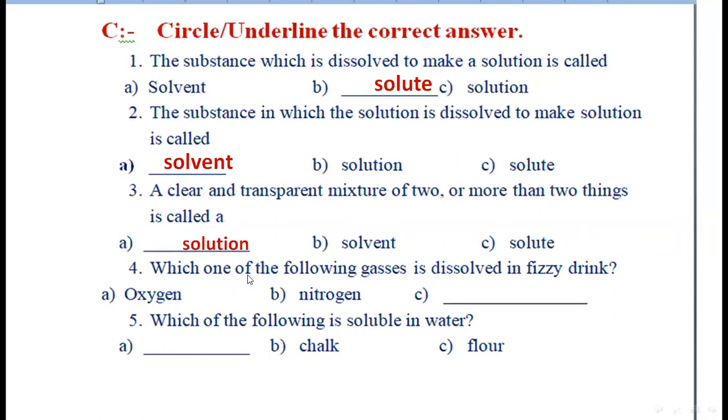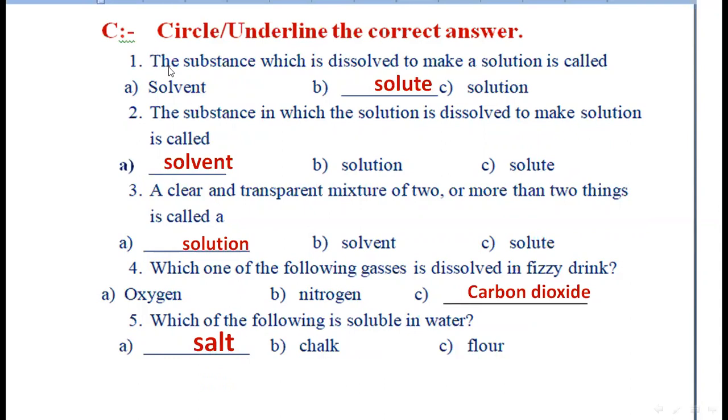Number 4. Which one of the following gases is dissolved in fizzy drink? Oxygen, nitrogen, or carbon dioxide. The correct answer is carbon dioxide. Carbon dioxide is dissolved in fizzy drink. Number 5. Which of the following is soluble in water? Salt, sugar, chalk, or flour? Salt is soluble in water. So the correct answer is salt.